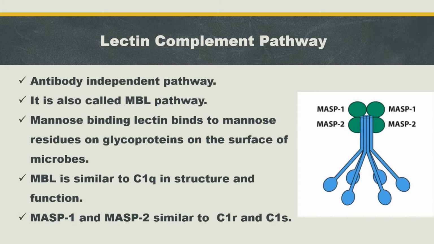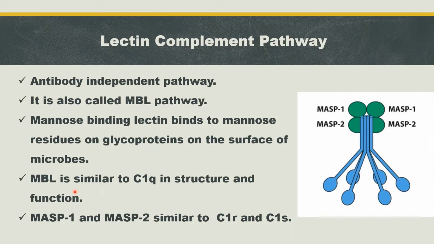Mannose binding lectin binds to mannose residue on glycoproteins on the surface of microbes. Mannose is a carbohydrate that is present on the surface of microbes. After MBL binds to the surface of the pathogen, MBL associated serine proteases MSP1 and MSP2 bind to MBL and that will form a complex. Here you can see that this is MBL and these are MSP1 and these are MSP2.